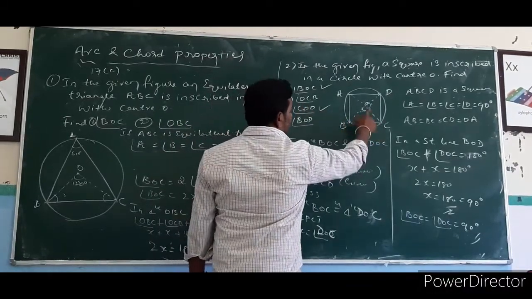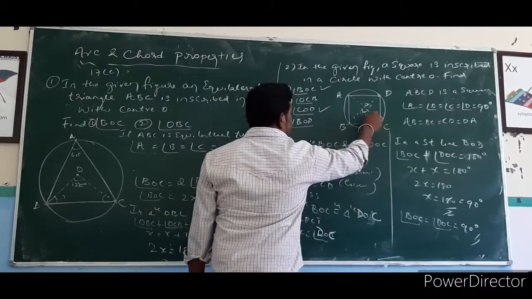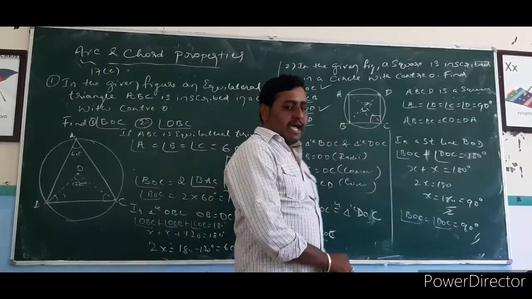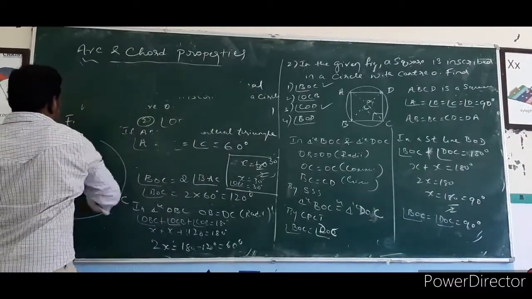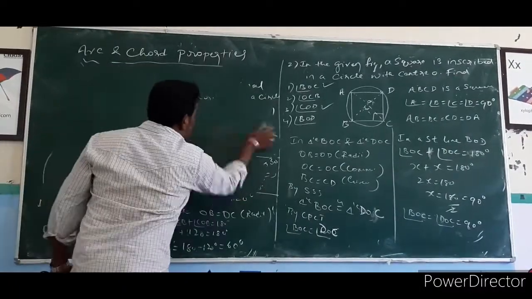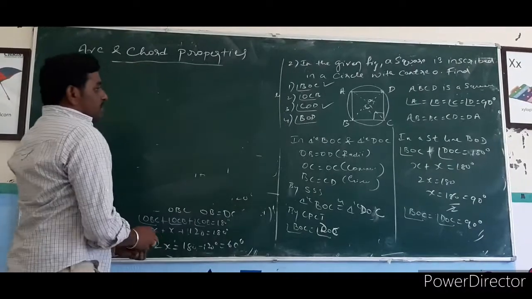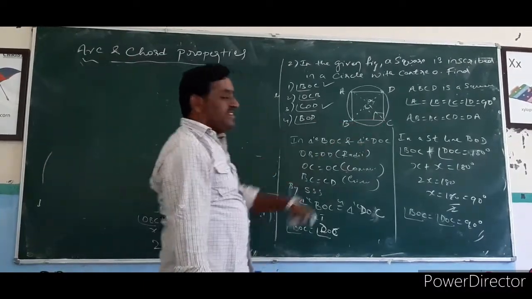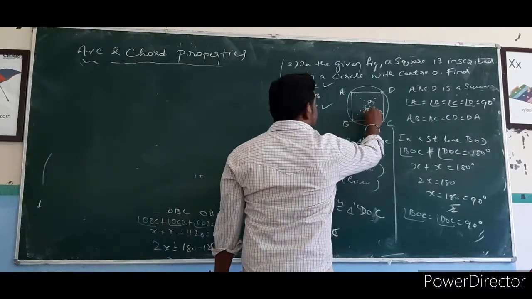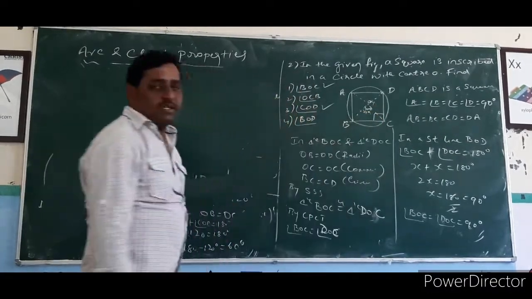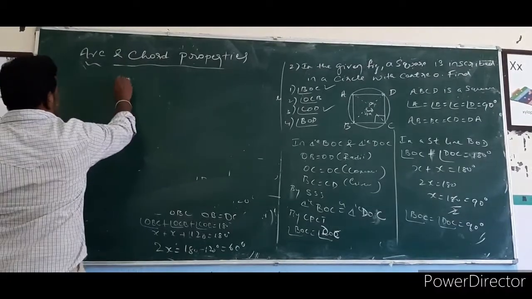OCB. This angle we have to find out. So we know that angle O is equal to how much? 90 degree. So now BOC is 90 degree. You can consider the triangle.